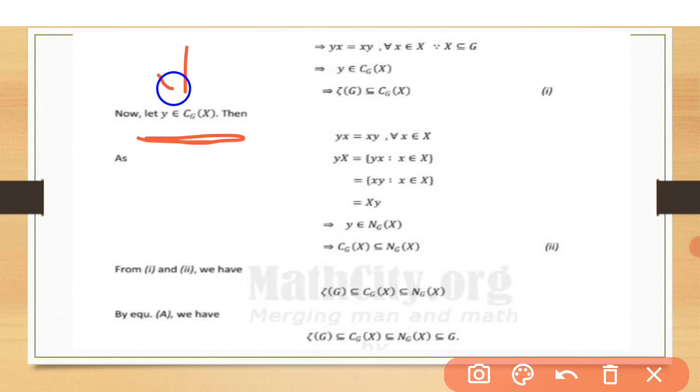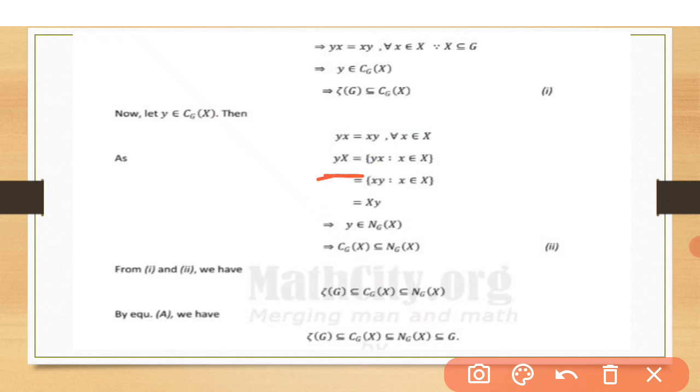That's why yx is equal to xy, where x belongs to X, because in the centralizer of X we take elements from G and commute them with every element of X. So yx is equal to xy, and as x belongs to X, y also commutes with the subset X we have taken.